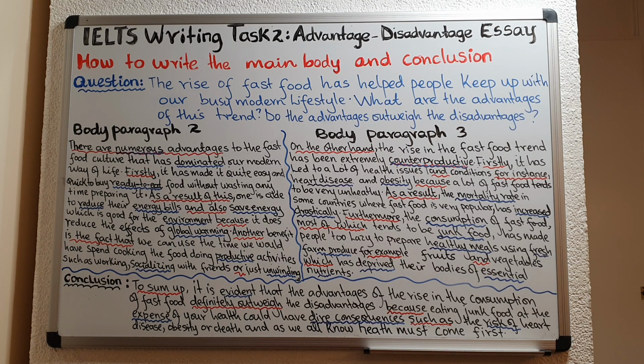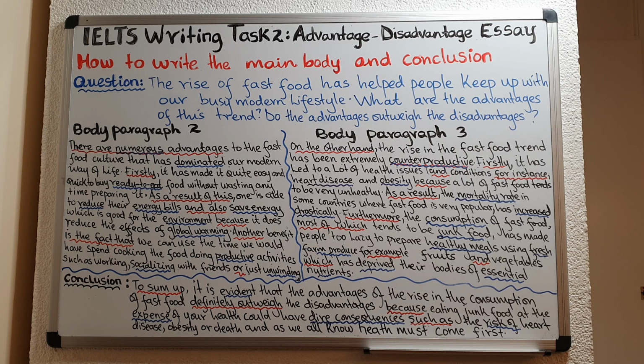For example, I said, firstly, it has led to a lot of health issues and conditions. For instance means for example. And then in the next point, which is the last point, I said, furthermore, the consumption of fast food, most of which tends to be junk food, has made people too lazy to prepare healthy meals using fresh farm produce. And then I gave an example of fresh farm produce. For example, I used the linking word for example, okay?